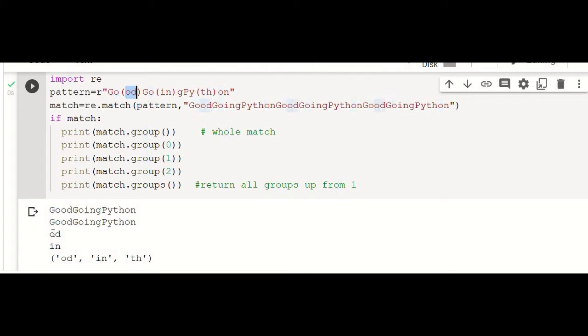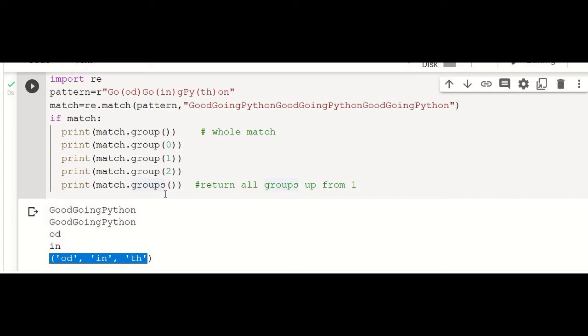This is the first match. And then match.group of 2 will take in, and match.group of 3 means it will take th. And match.groups means it will return all the matches, all the groups: od, in and th.